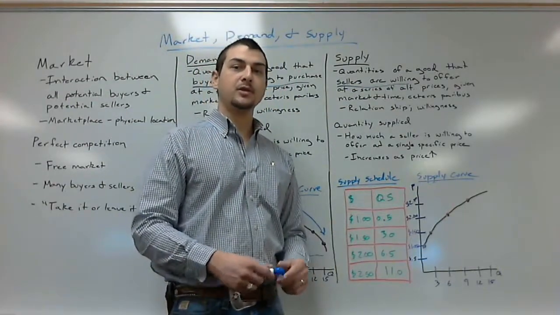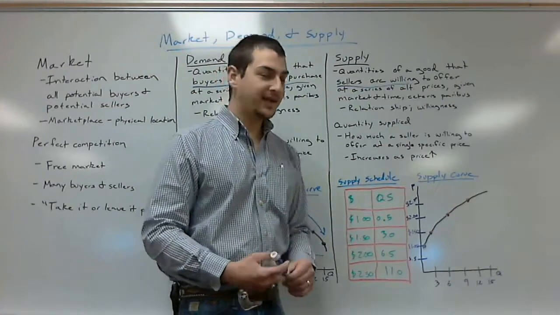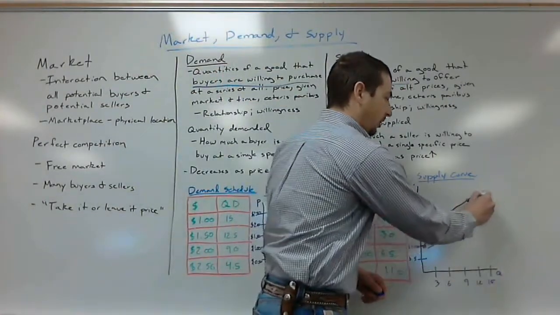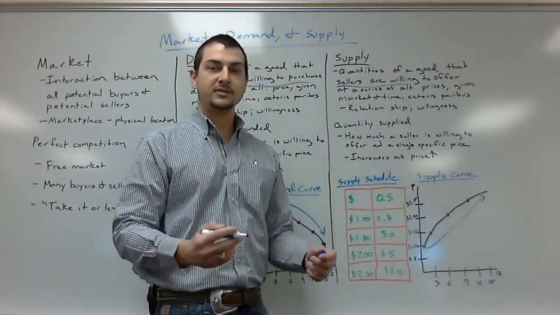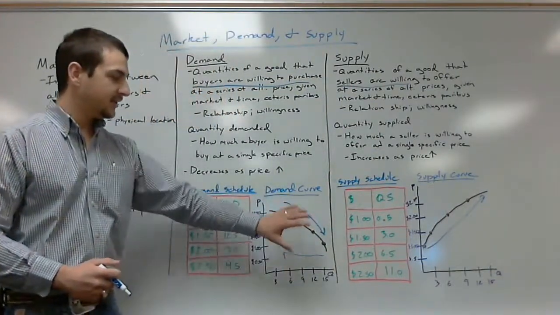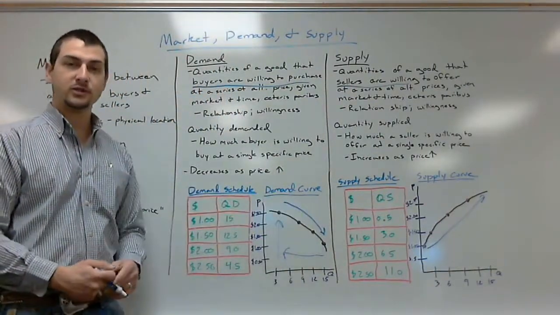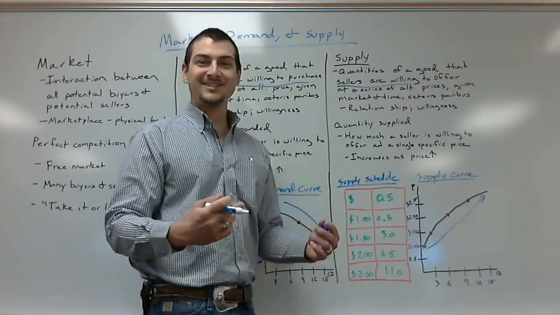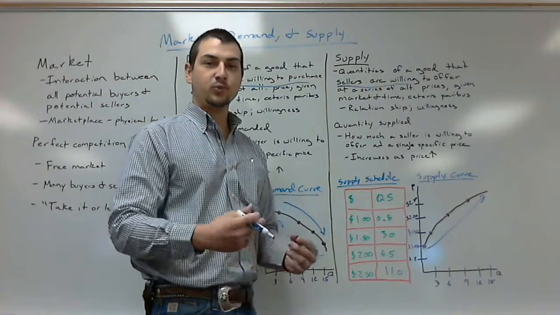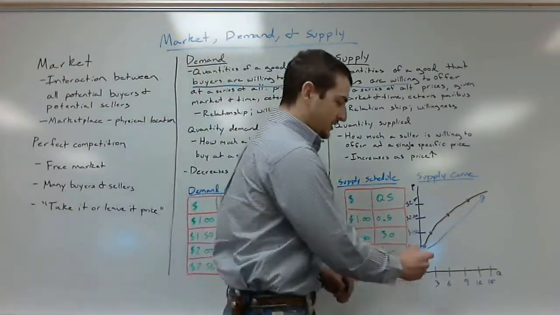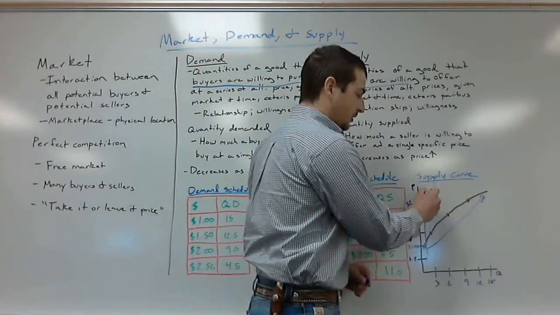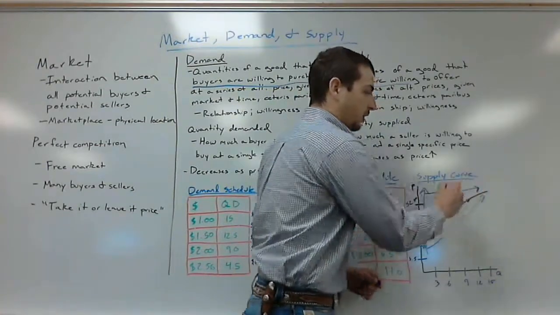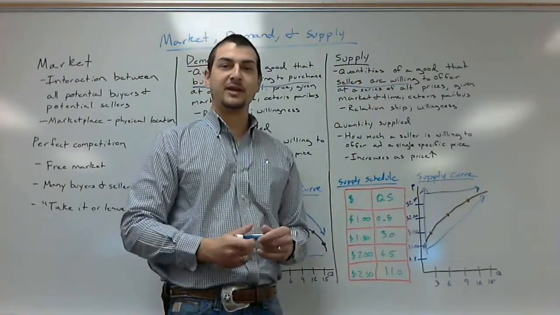A couple things to note off of a supply curve is that it has this upward sloping trend. It is upward sloping as we compare that to the demand curve, which is downward sloping. The reason that this is upward sloping is because it has a positive relationship between price and quantity. As prices increase, the quantity that you're going to offer will also increase. Now, does that make sense?